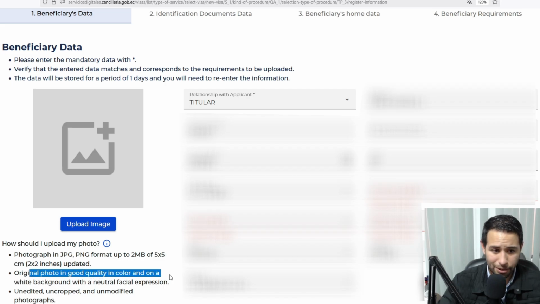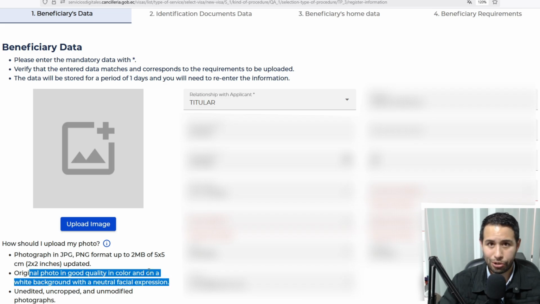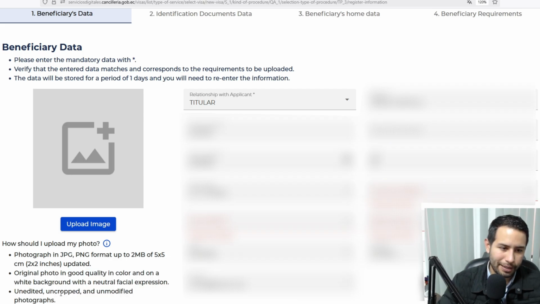Original photo in good quality, in color and on a white background, with a neutral facial expression. It has to be like no hat, no glasses, no long earrings. It has to be as simple as possible, straight, white background, and no smiling. It's just a neutral facial expression. It says here unedited, uncropped, and unmodified photographs. Well, you will have to crop, because you can take it with your cell phone as long as you have good lighting. Maybe sometimes you have to remove the background to make it fully white. But as long as you meet this format of passport type photo, it will accept it.